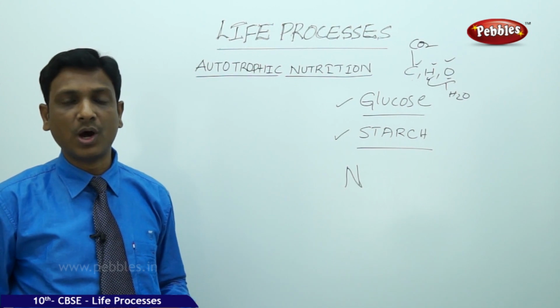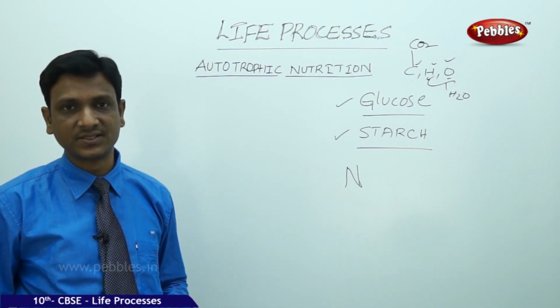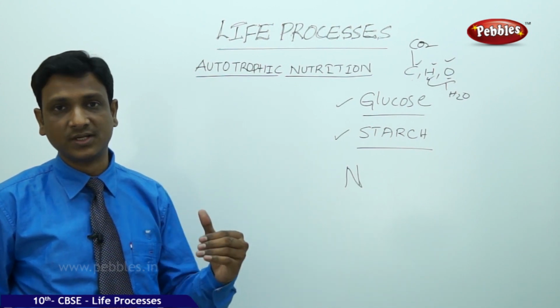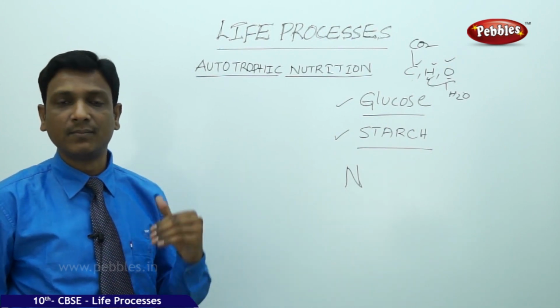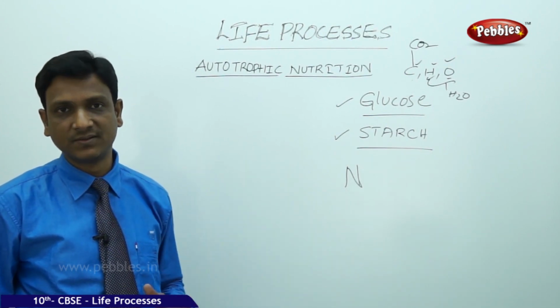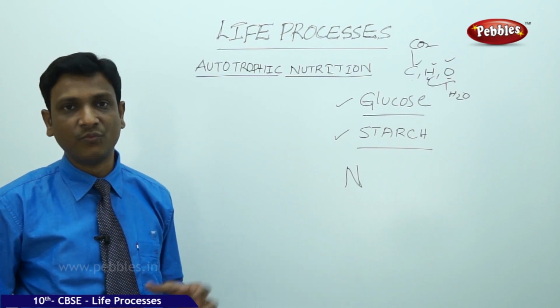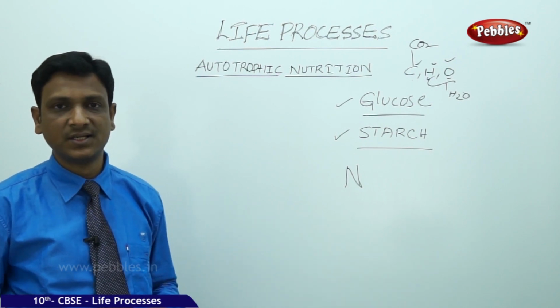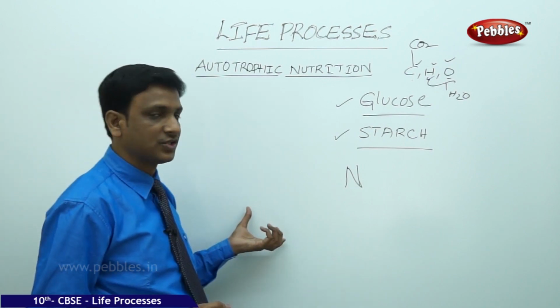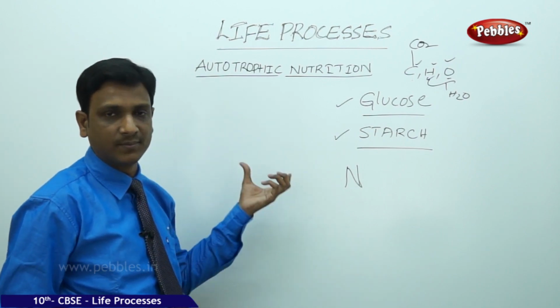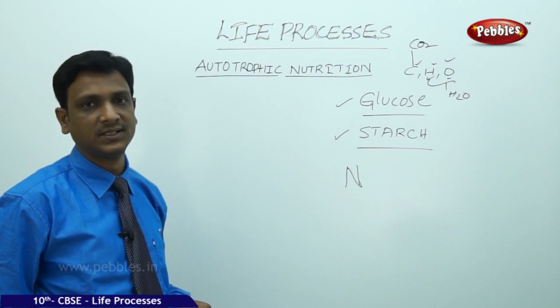So what do they do? How do they meet their nitrogen requirements? Apart from nitrogen, they need other elements like phosphorus, sulfur, zinc. From where do they get these materials? Plants get water from the soil, absorbing it through the roots, and they get carbon dioxide from the air through the stomata.